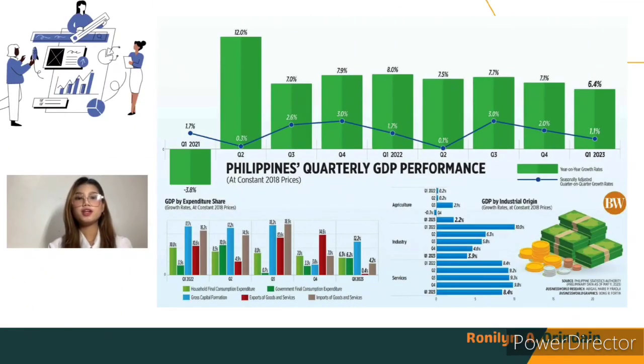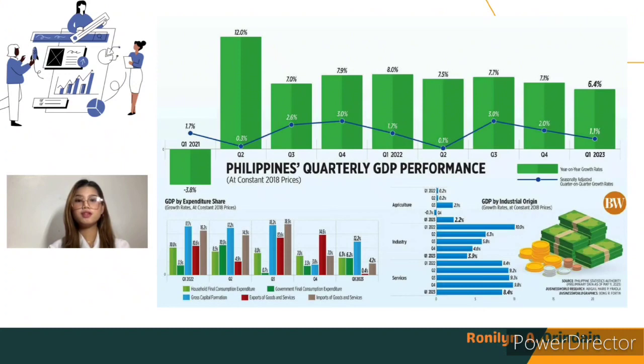An example of gross domestic statistical data. This is the Q1 GDP growth, slowest in 2 years. The Philippine economy grew by 6.4% in the first quarter, the slowest in 2 years, as elevated inflation and rising interest rates dampened consumer spending, the statistics agency said on Thursday.